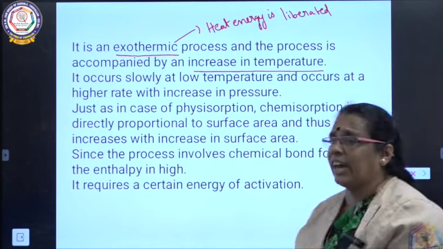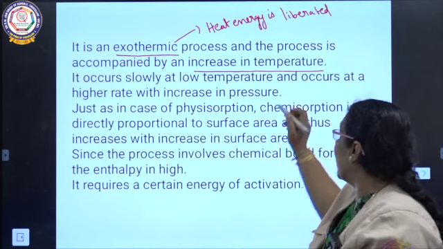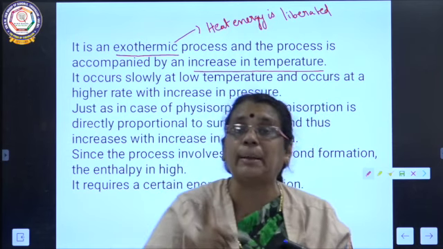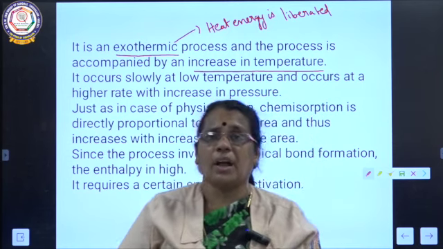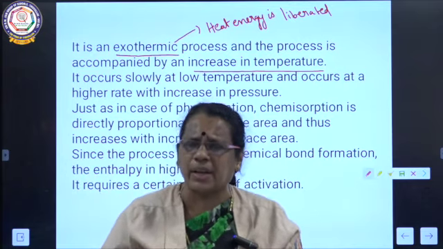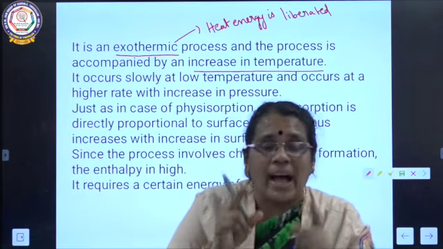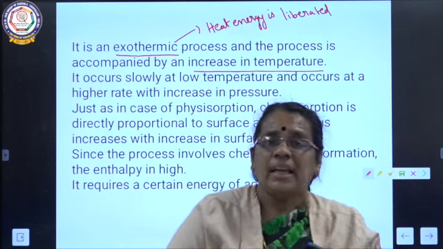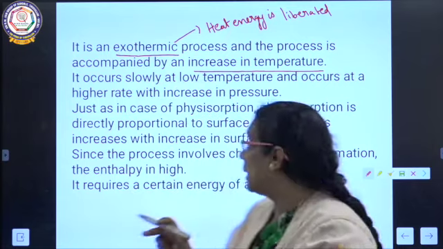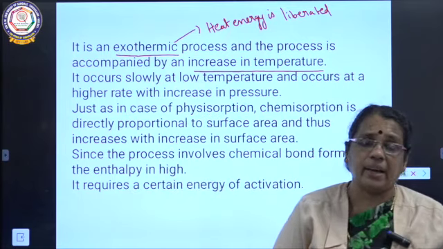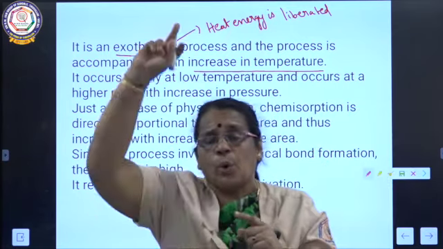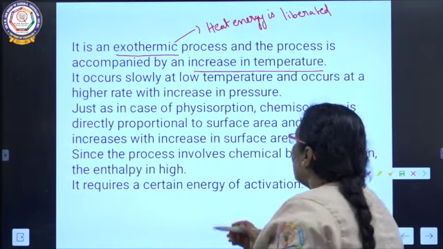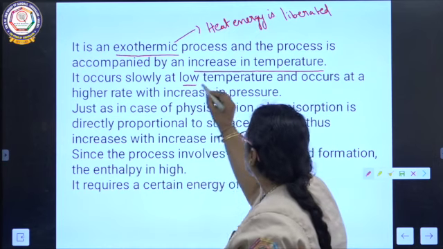What is the condition favorable? Whether it is physical or chemical adsorption, it is an exothermic reaction where heat energy will be liberated. When you talk about chemical adsorption, it is accompanied by increase in temperature. So chemical adsorption is favorable only at high temperature. At high temperature, adsorption will be greater.